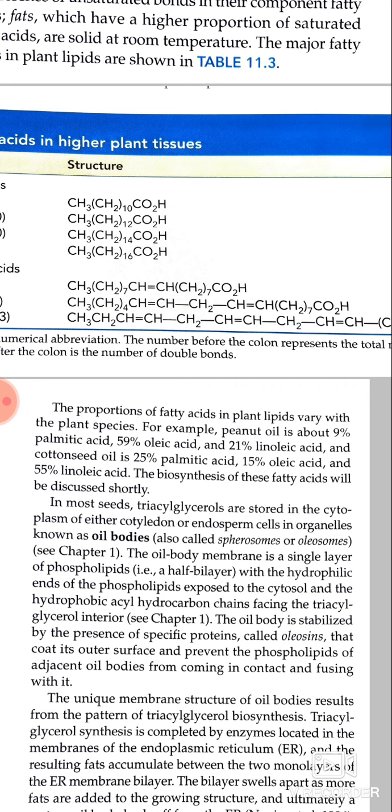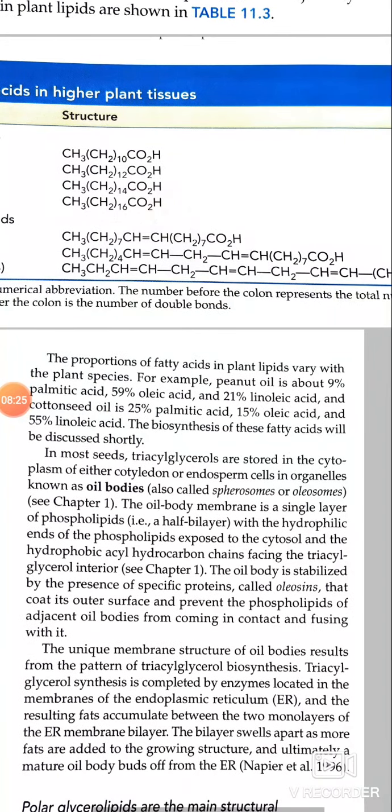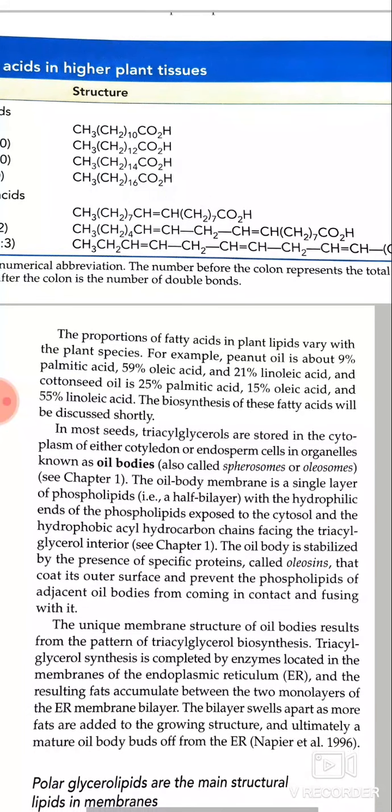The bilayer swells apart as more fats are added to the growing structure, and ultimately a mature oil body buds off from the ER.